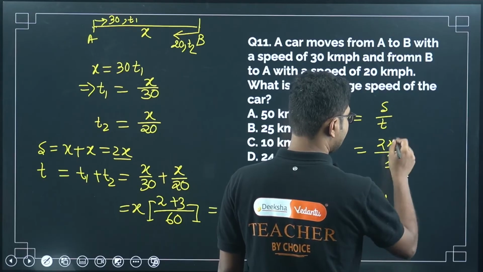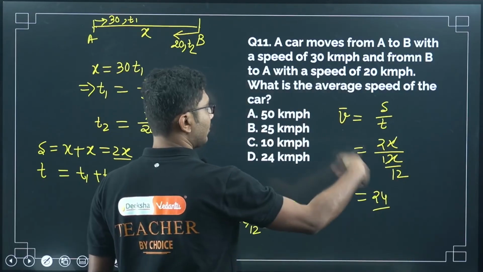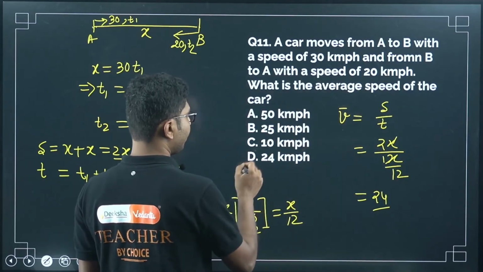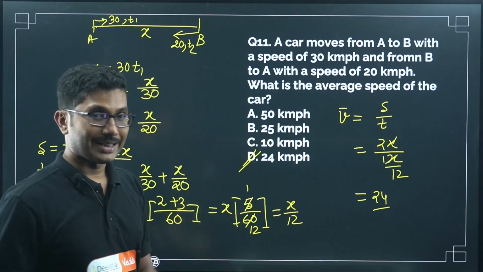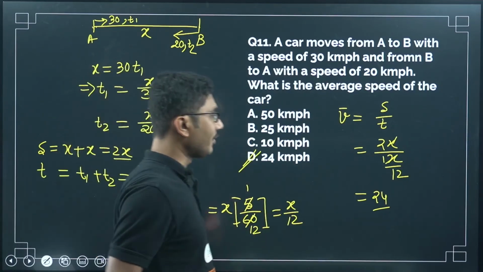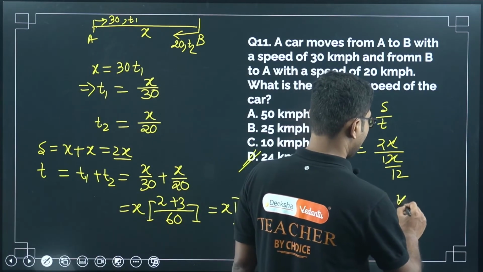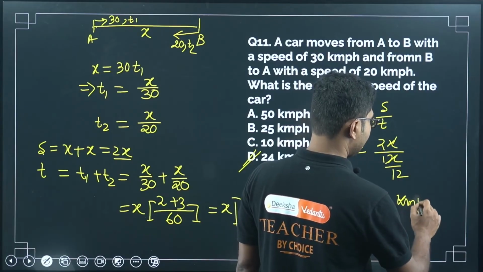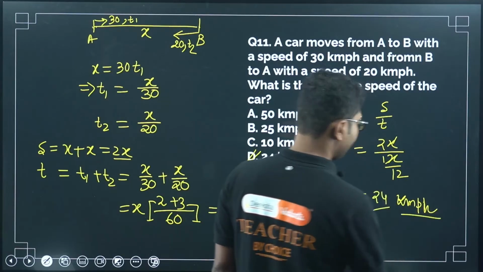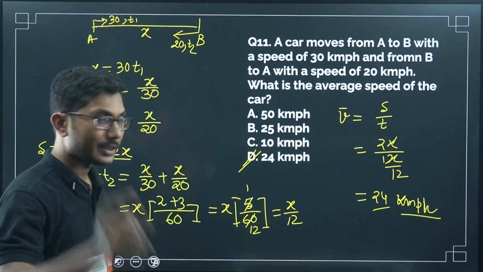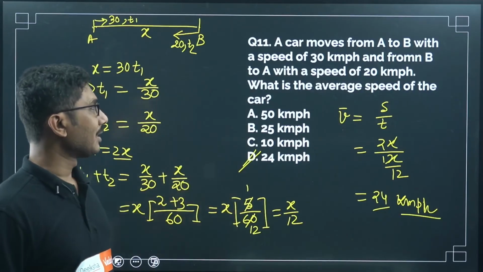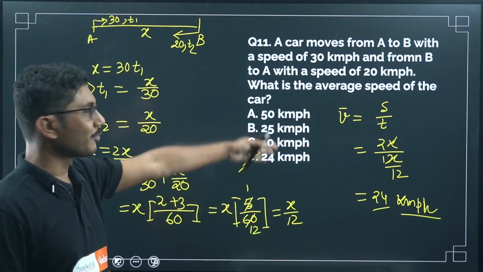Okay, x cancels, and this 12 will go up. It will be 24 km per hour, not 25. Be careful while answering this question. I know many of you will be thinking what is the difference between 25 and 24. There is a 1 km per hour difference, and as you see both the options are given.